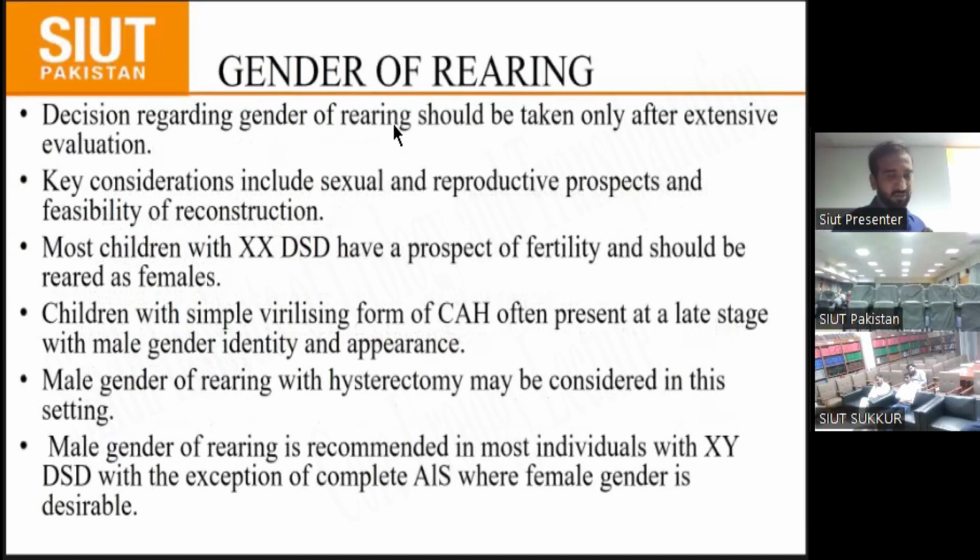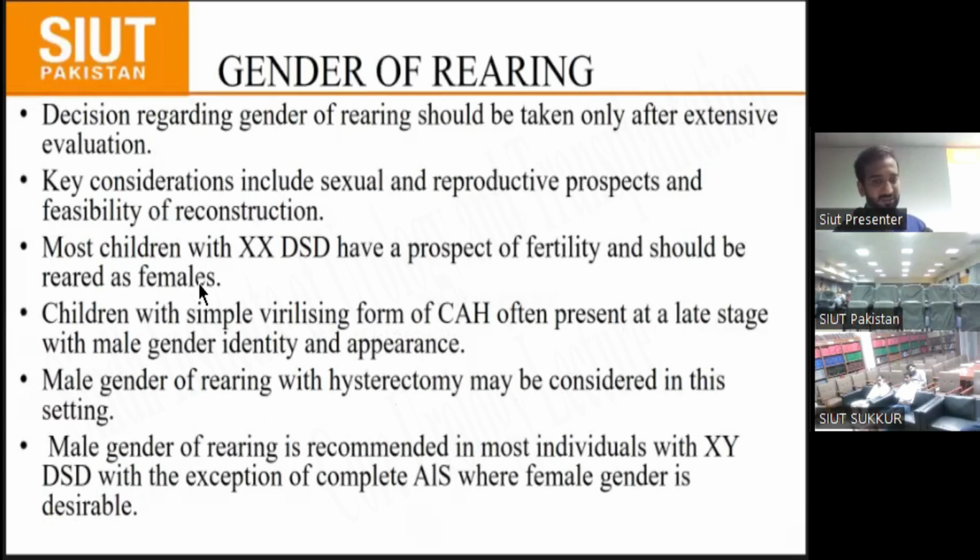Here, gender assignment is a big responsibility: to know what gender the patient requires and what will give benefit in future life. The decision regarding gender assignment should be taken only after extensive evaluation and careful consideration, including the sexual and reproductive prospects and feasibility of the reconstruction.